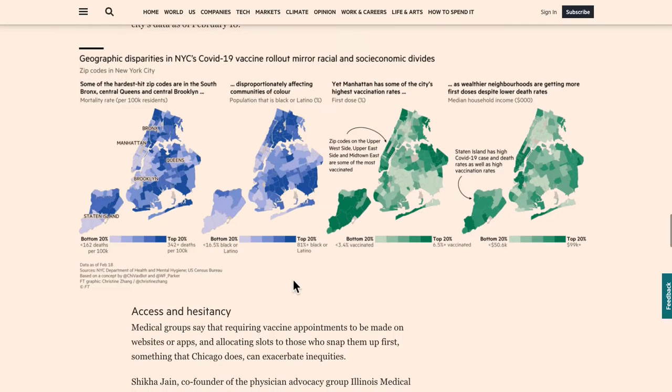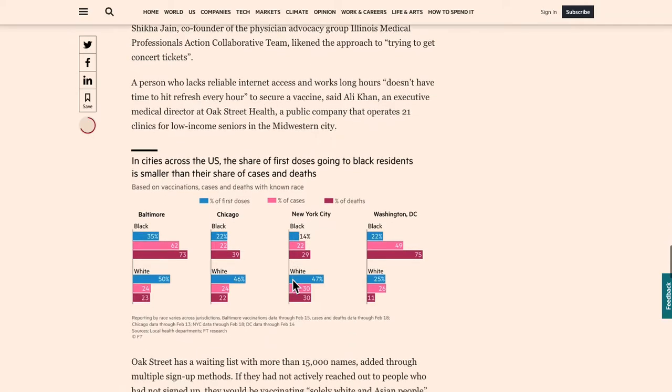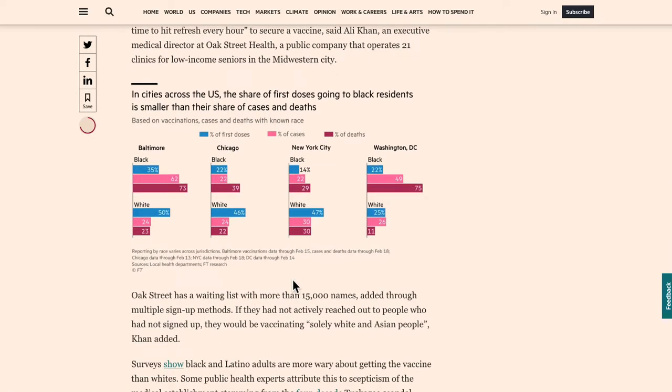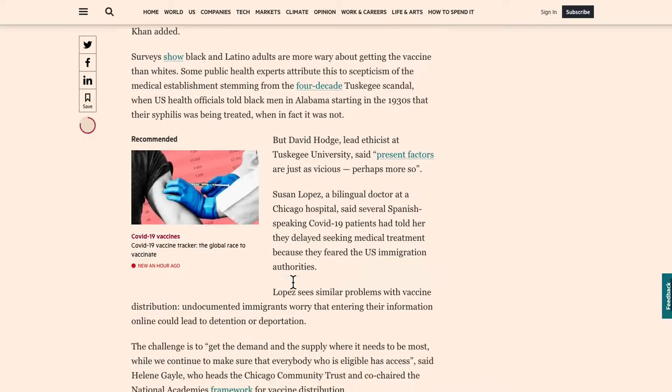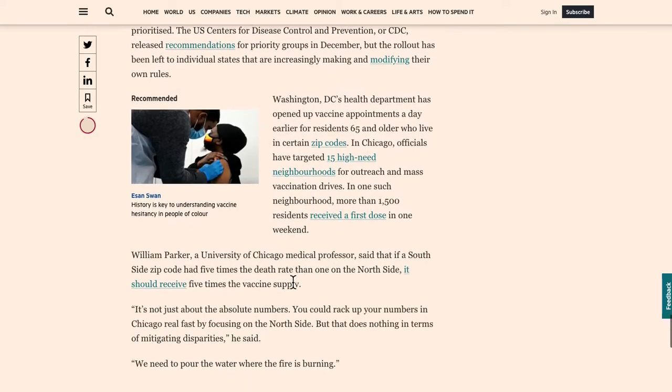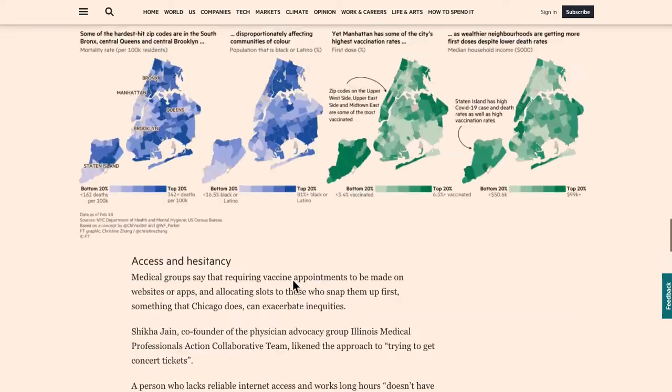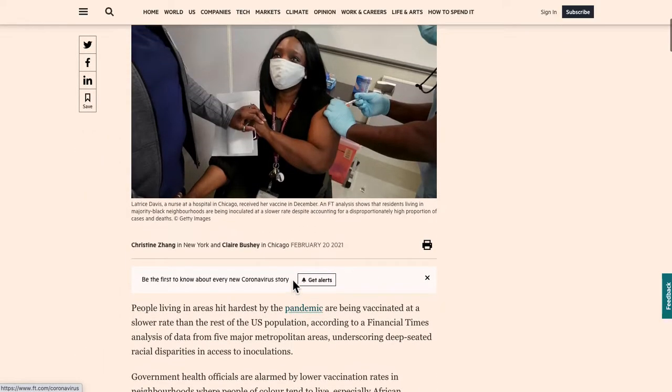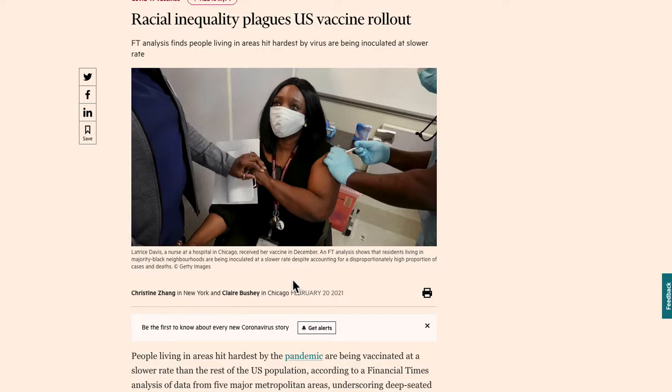The color is really well done. The consistency across the visualizations, the two blue maps on the left here for the New York City area and the two green maps on the right, really make this a really nice visualization. And then as we get down to the bottom, we have a really nice bar chart that just lays out the entire thing in terms of people getting their doses of the vaccine. So I really like this piece from the Financial Times, from Christine and from Claire. I think maybe adding a scatter plot could have been helpful, but not necessary. It's one of those really nice pieces.